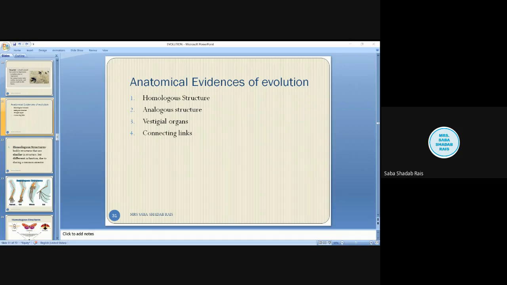So homologous structures are bodily structures that are similar in structure but different in function due to sharing a common ancestor. This is something very important to note: human, cat, birds, whale, horse, all these organisms have the same bones.